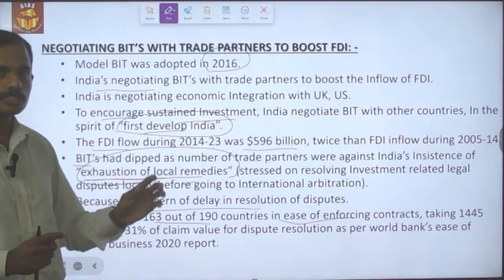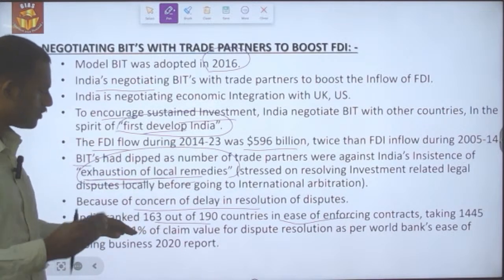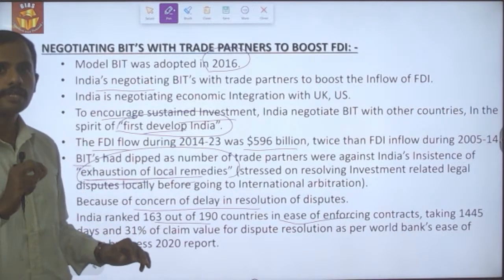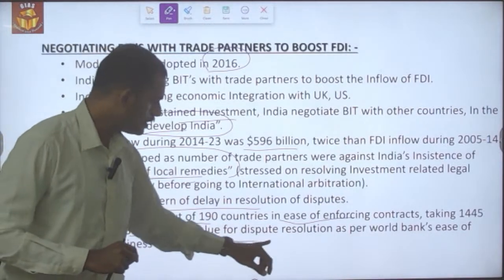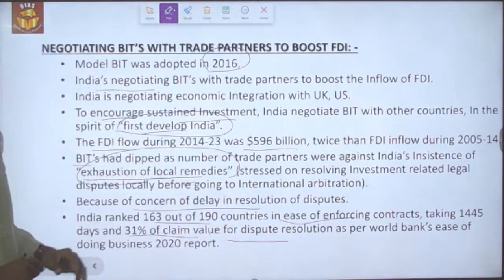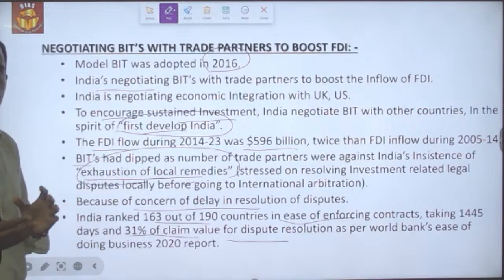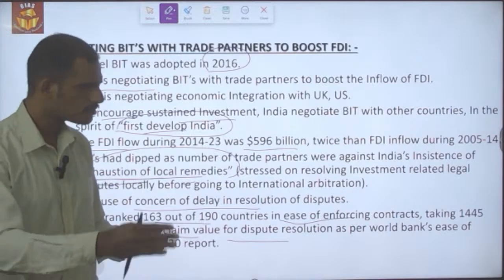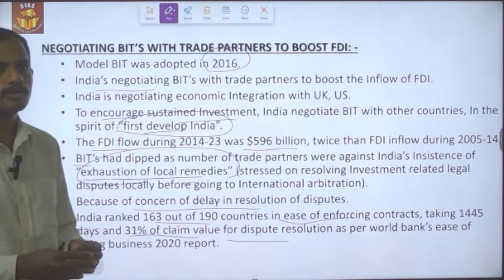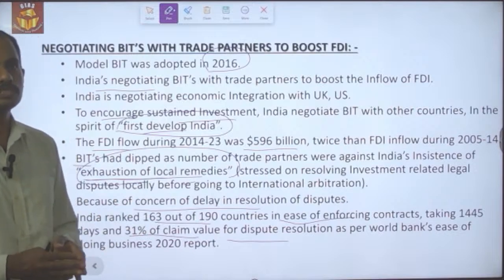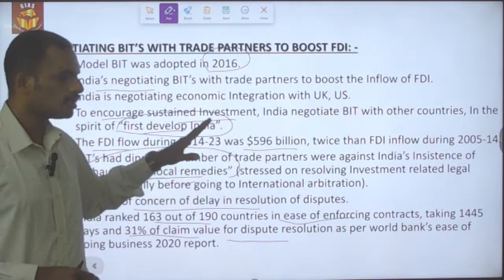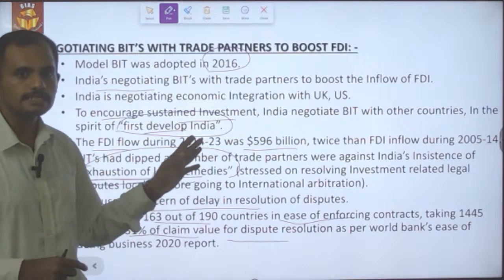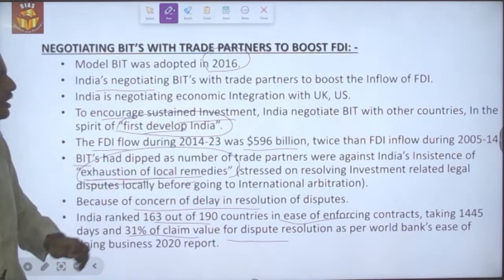It takes approximately 1,445 days and 35% of the claim value for dispute resolution. So a huge chunk of money is drained in the legal process in the domestic courts. That is why countries are hesitating over the clauses India has inserted in the BIT treaty.